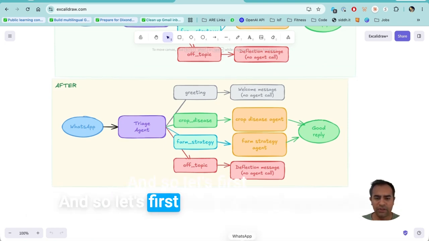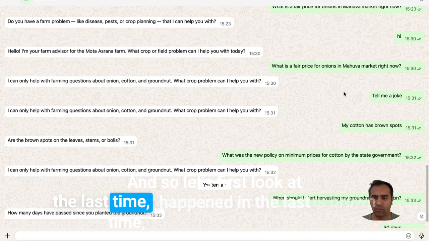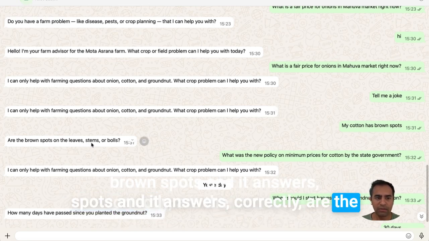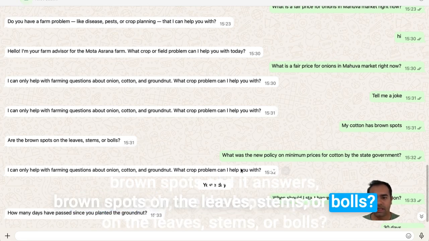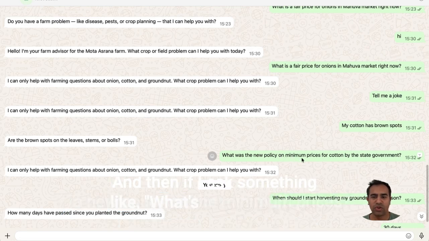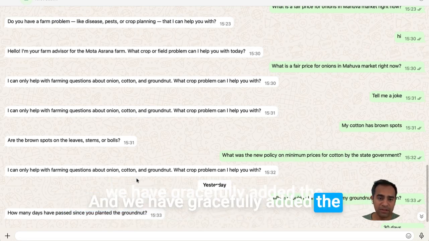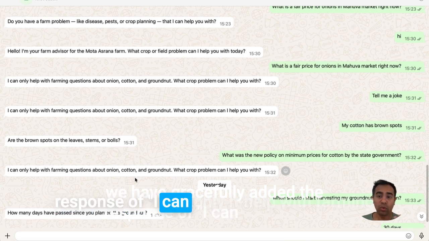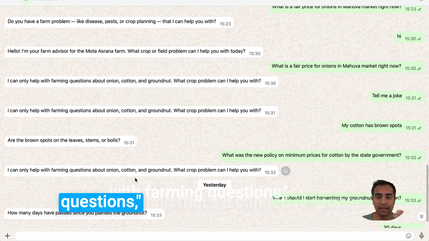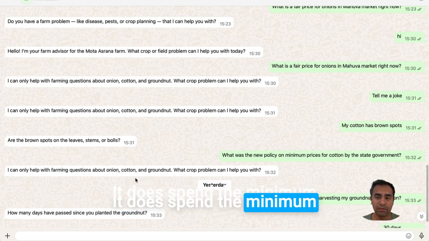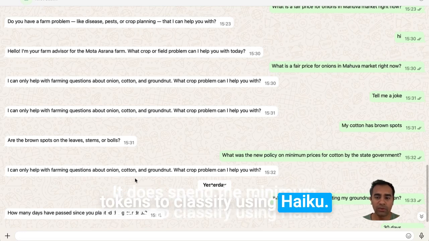And so let's first look at what happened last time, which is my cotton has brown spots, and it answers correctly: are the brown spots on the leaves, stems, or bolls? And then if I ask something like, what's the new policy on the minimum prices? And we have gracefully added the response of, I can only help with farming questions, and that's a canned response. It doesn't spend any tokens. It does spend the minimum tokens to classify using Haiku.